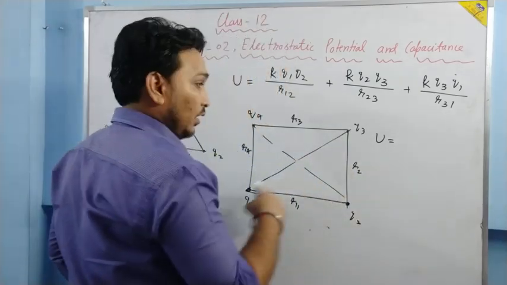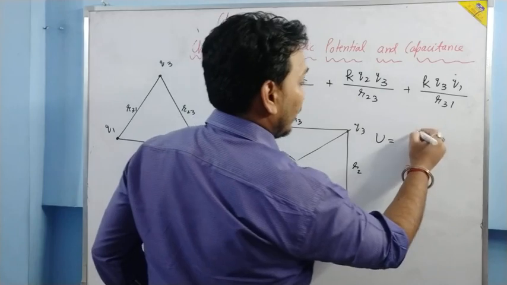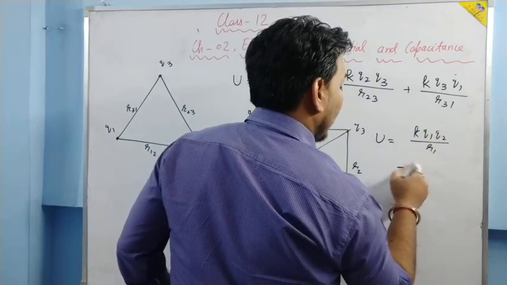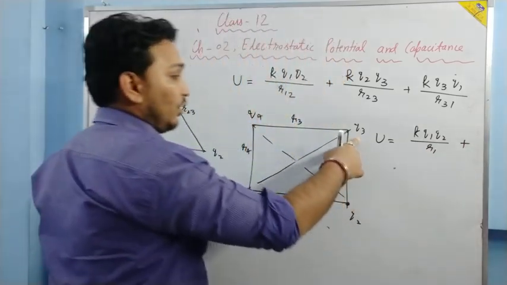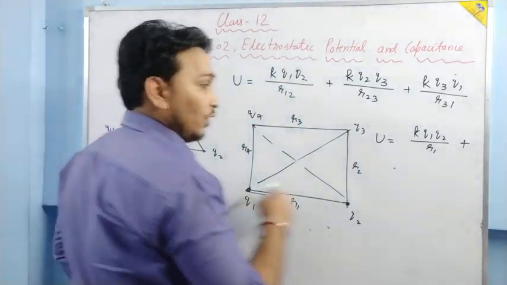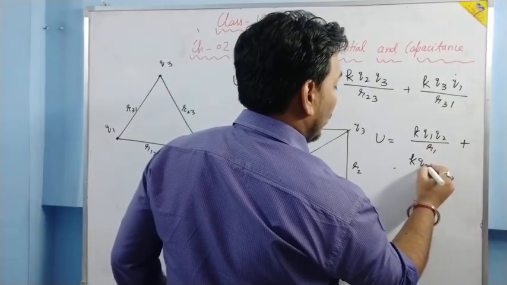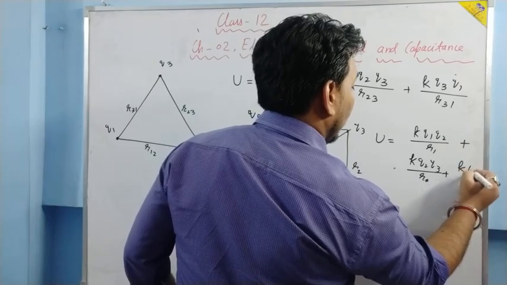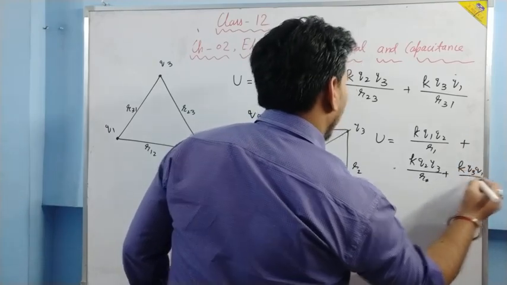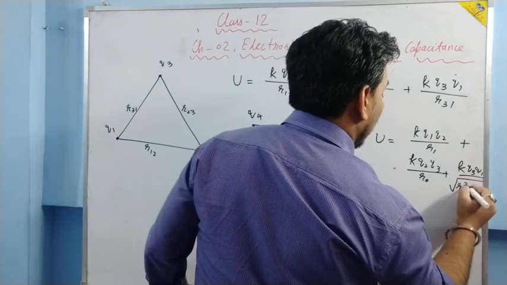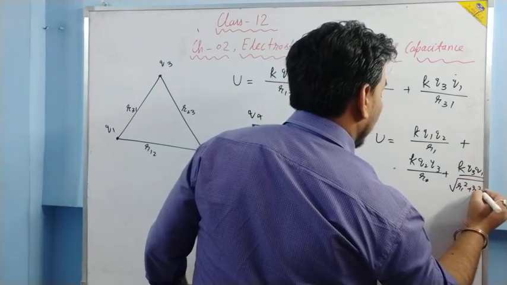So for Q1, there will be no energy. For Q2, we will have K Q1 Q2 upon R1. Then when we bring Q3, you have to do work against Q2 and against Q1. So it will be K Q2 Q3 upon R2 plus K Q3 Q1 upon this distance, which is under root R1 square plus R2 square.